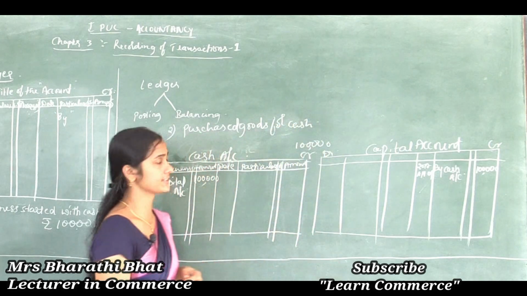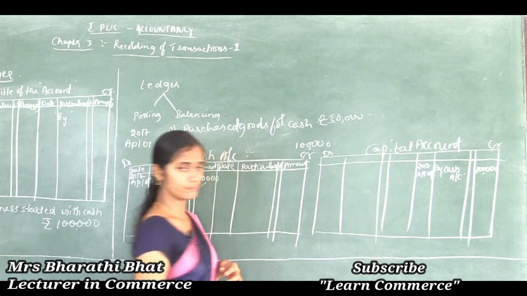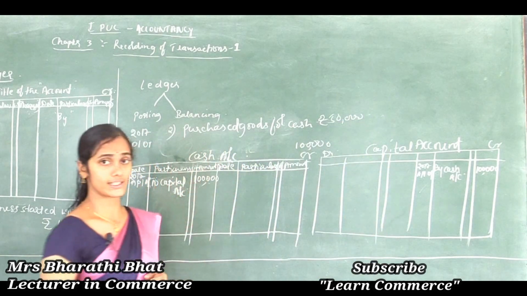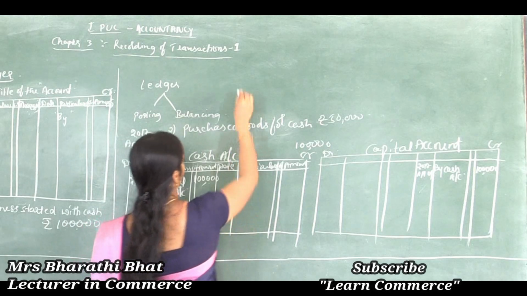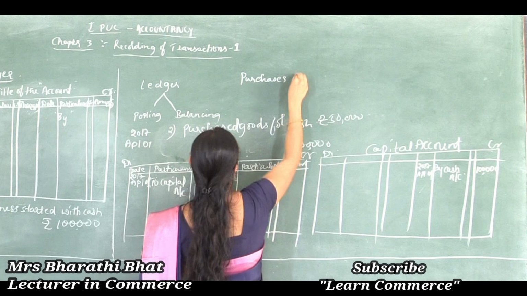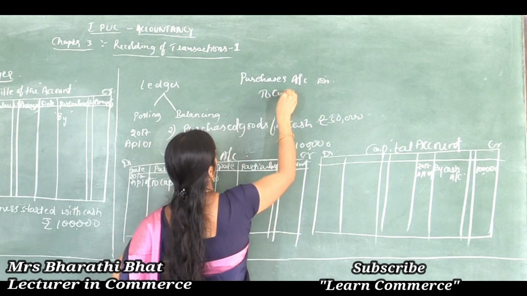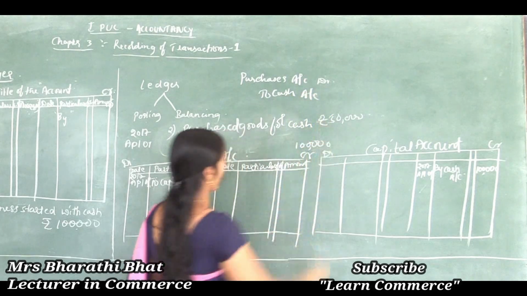What is the journal entry for this particular transaction? Purchases account debited to cash account.